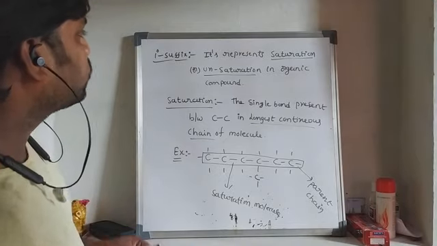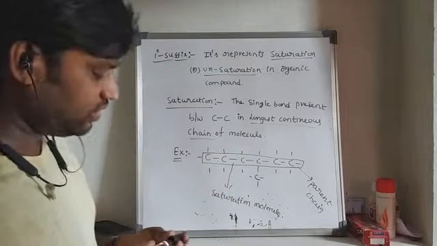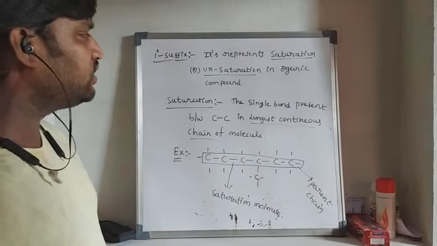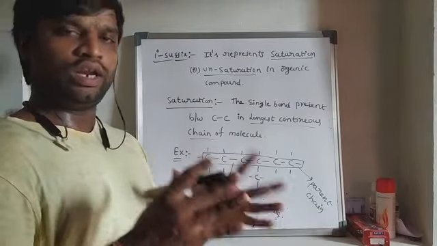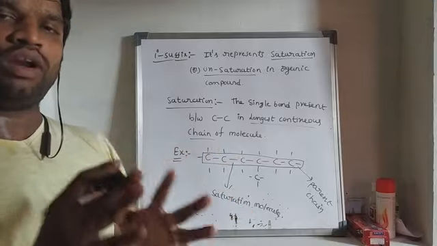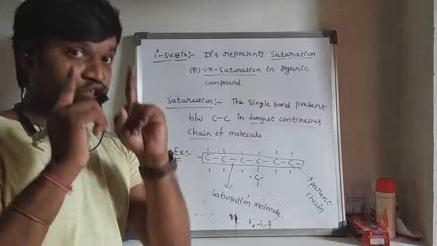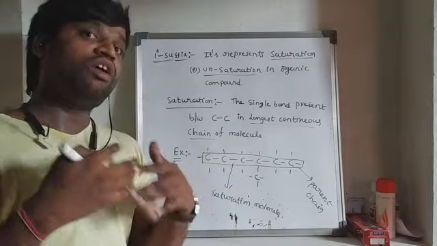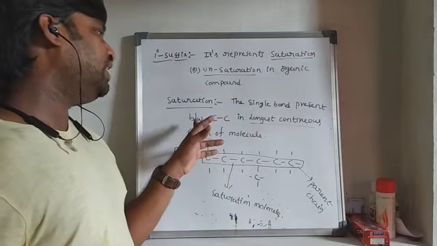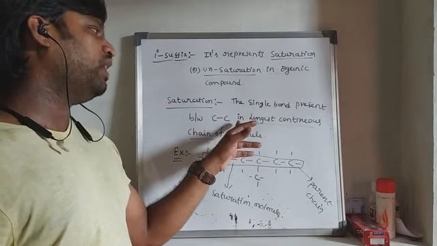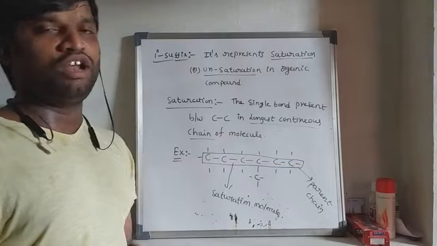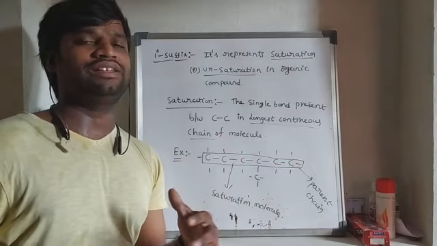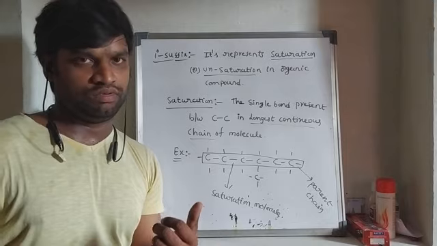And next one, what is meant by unsaturation? Unsaturation means at least one double bond or triple bond present between carbon to carbon in the longest continuous chain of the molecule. That molecule is called an unsaturated organic compound.